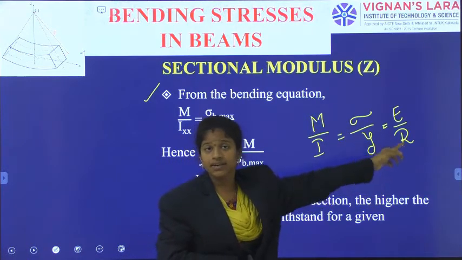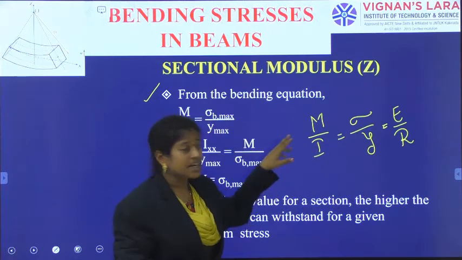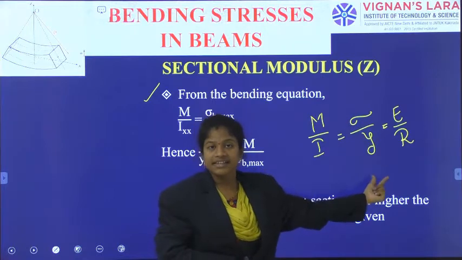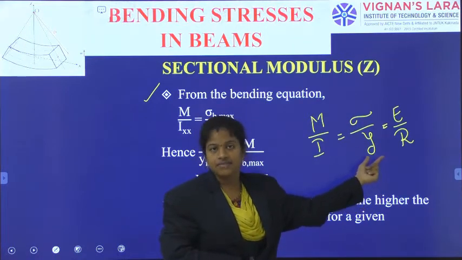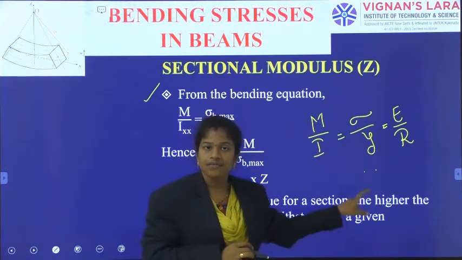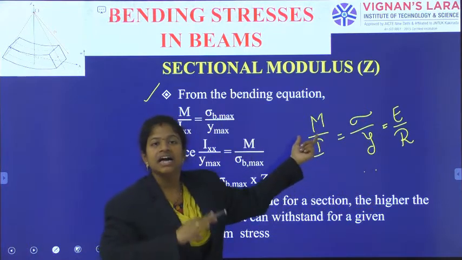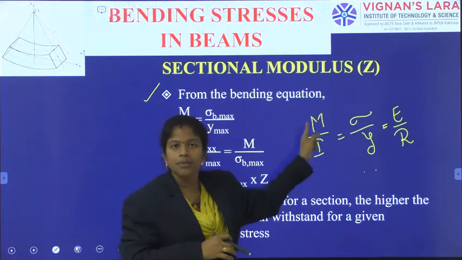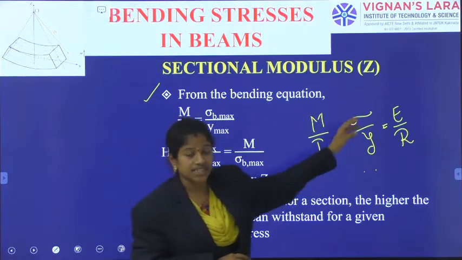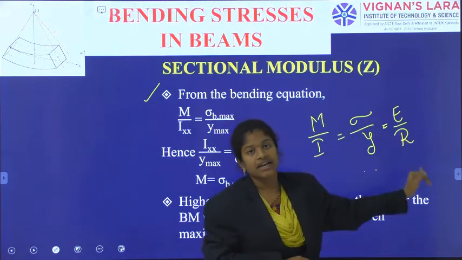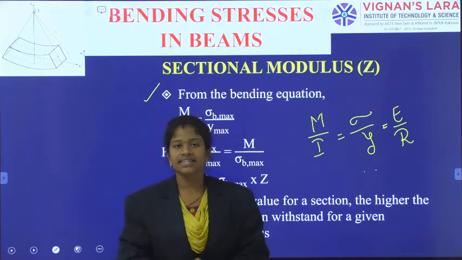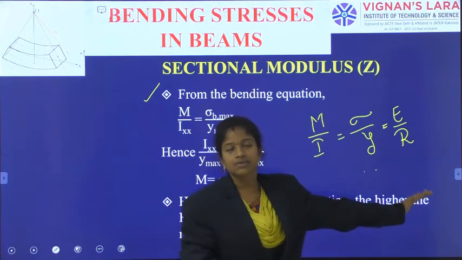In that, what is sigma? Sigma is the bending stress in a layer at a distance y from the neutral axis. M is the applied moment or overall moment of resistance offered by the section. I is moment of inertia of the section. E is Young's modulus of the material. R is radius of curvature of the beam when it takes the circular shape. Okay. So, these terms we already know.